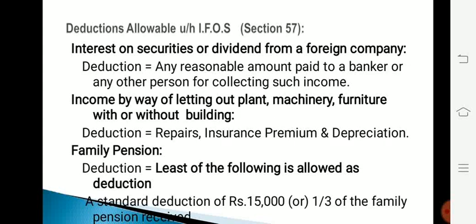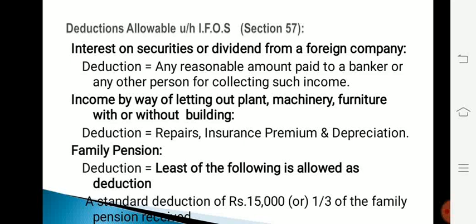Let us now look at the deductions allowable under the head income from other sources according to section 57. The first one is interest on securities or dividend from a foreign company. Deduction in case of this income is equal to any reasonable amount paid to a banker or any other person for collecting such income, to be short, collection charges.